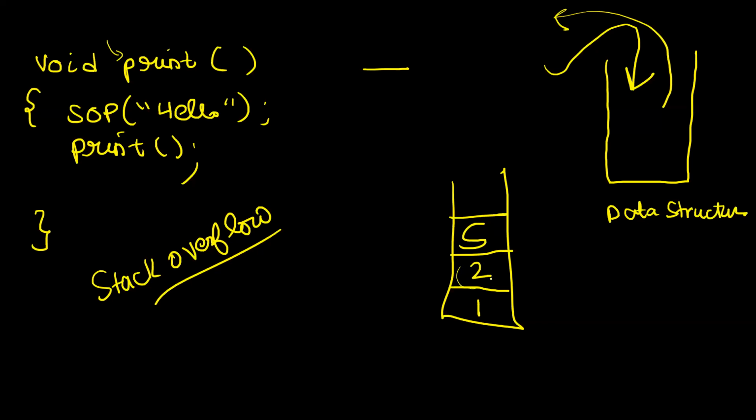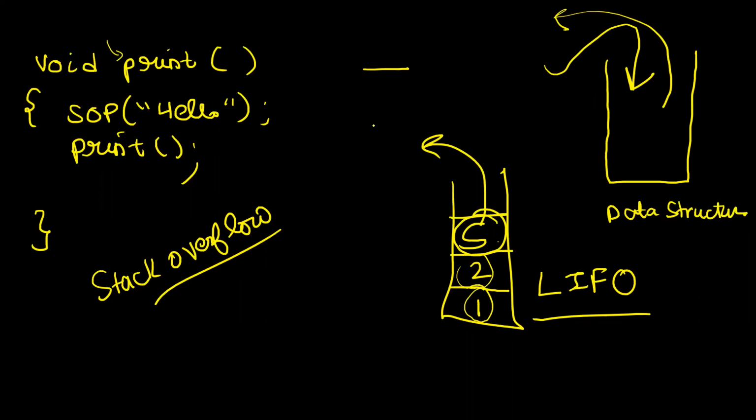Then you will get access to 2, then you will get access to 1. So what do I say? A stack is a LIFO data structure, last in, first out. The element that you insert last will be the first one to come out of the stack. Last in, first out. Jo sabse last mein enter karega, that will be the first one to come out of the stack.